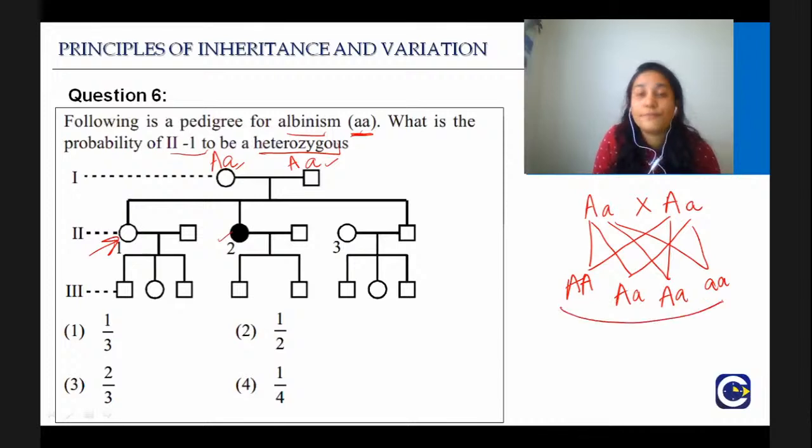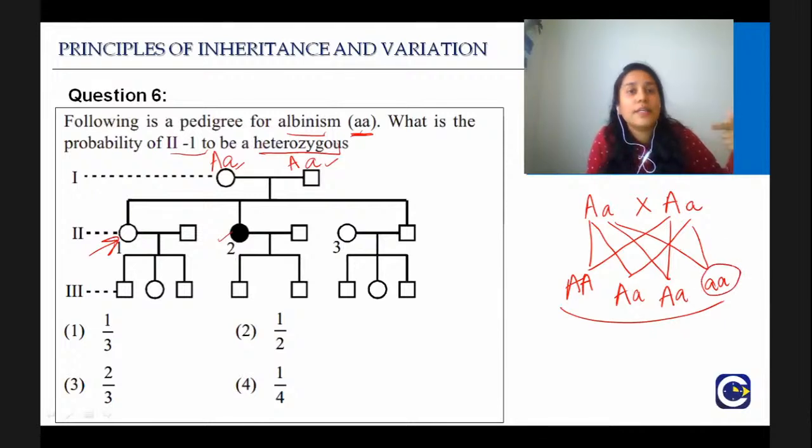Okay, so these are the 4 possibilities. And again, sometimes there is this confusion. Yeah, there are 4 possibilities, but they have just shown 3 children. So what do we assume? You have to assume nothing, guys. That is the probability of 1 in 4. If you do your maths, if they say the probability of getting is 1 out of 4. For example, if you talk about the diseased individual, the probability is 1 out of 4. What will be the probability out of 3? Then you have to calculate. So don't get confused by the fact that they are giving you only 3 kids here. Or maybe they can even give you 5 kids or 6 kids. But the probability you will always calculate like this.